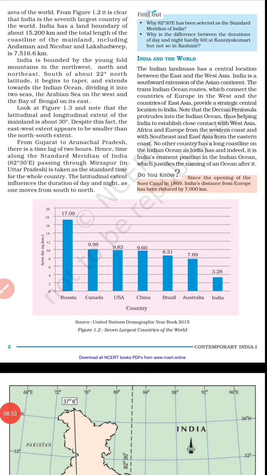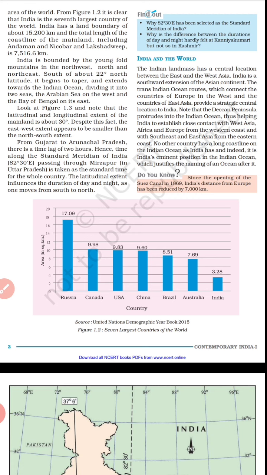Now we will read the next paragraph, India and the world. The Indian landmass has a central location between the East and the West Asia. India is the southward extension of the Asian continent. The Trans-Indian Ocean routes, trans meaning across, which connect the countries of Europe in the west and the countries of East Asia, provide a strategic central location to India.